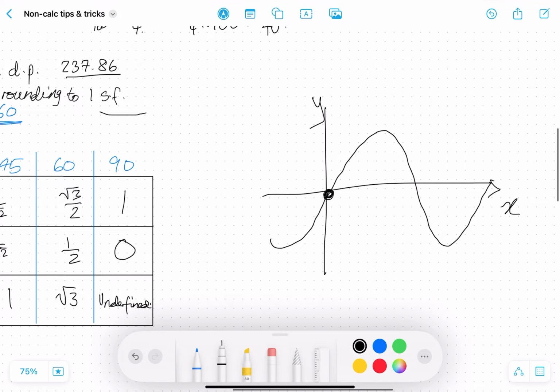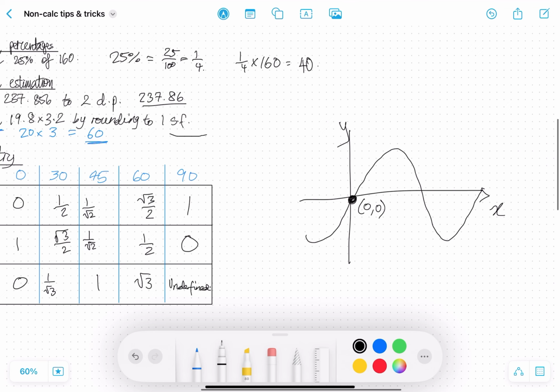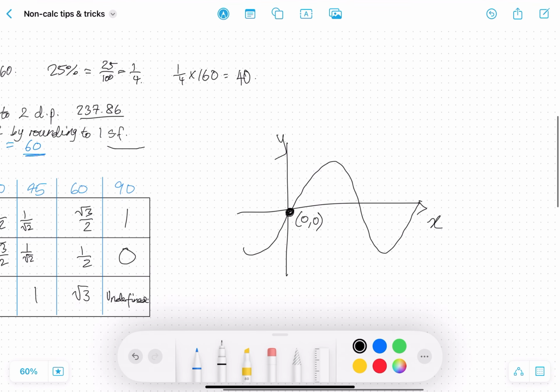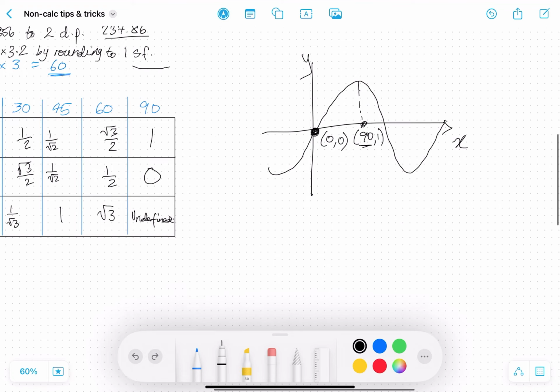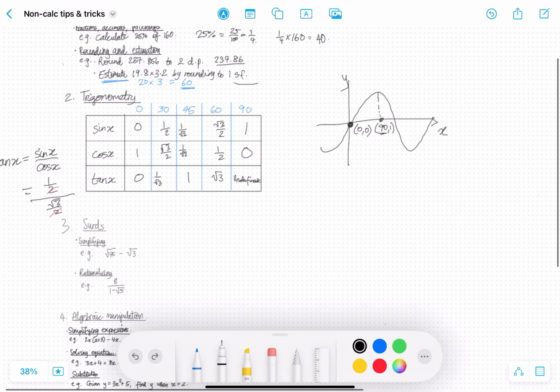It crosses here at 0, 0. Hence we see that when x is 0, sine of x is 0 as well. And this right here is 90, 1. So when x is 90, again we see that the result is 1. This will just help you visualize a few of these.